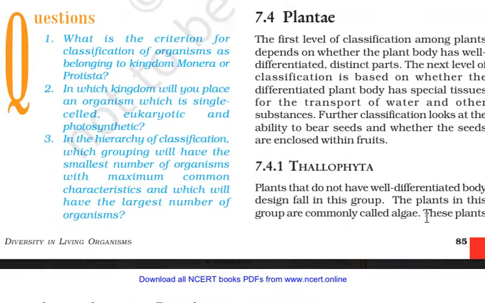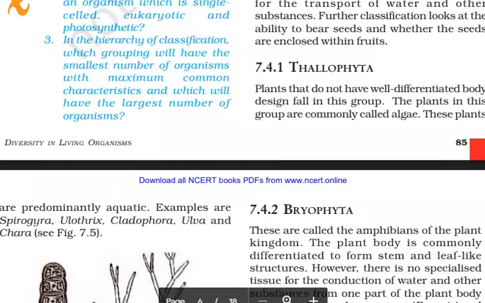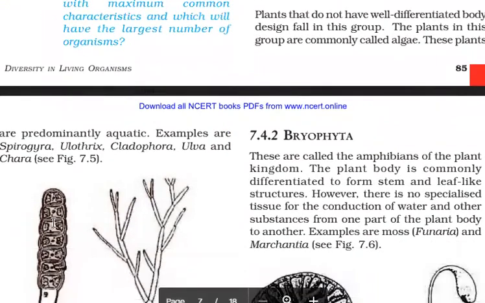The third feature: these plants are predominantly aquatic, meaning these plants are all aquatic. They cannot survive without water because even fertilization in these plants will not take place without water. Examples are Spirogyra, Ulothrix, Cladophora, Ulva, and Chara. Spirogyra is also called pond silk because it forms long, shiny fibers in stagnant water.